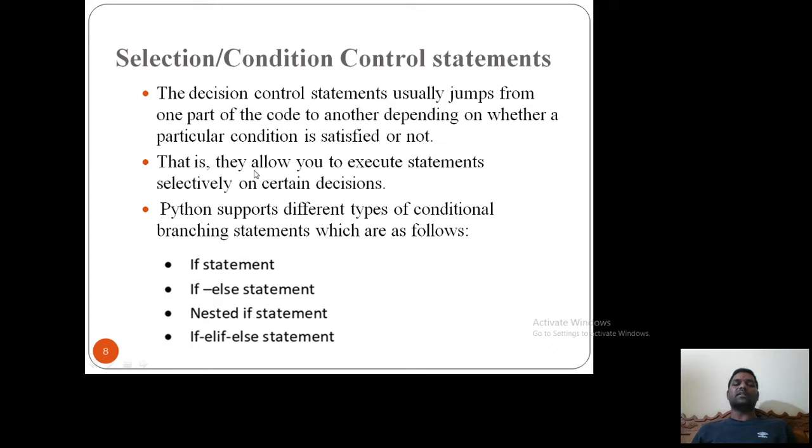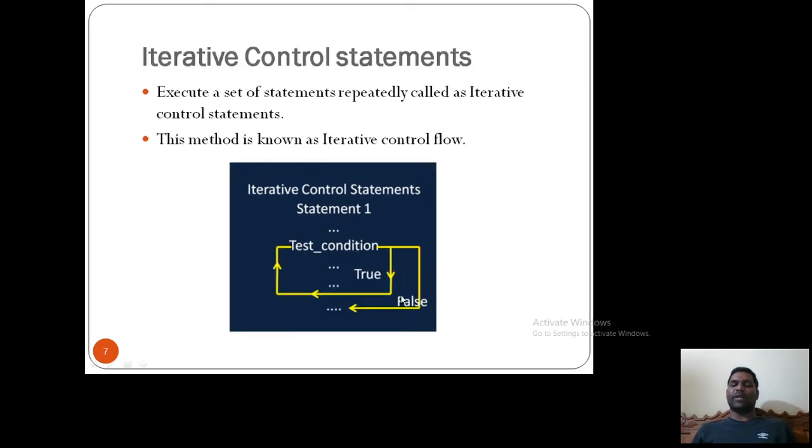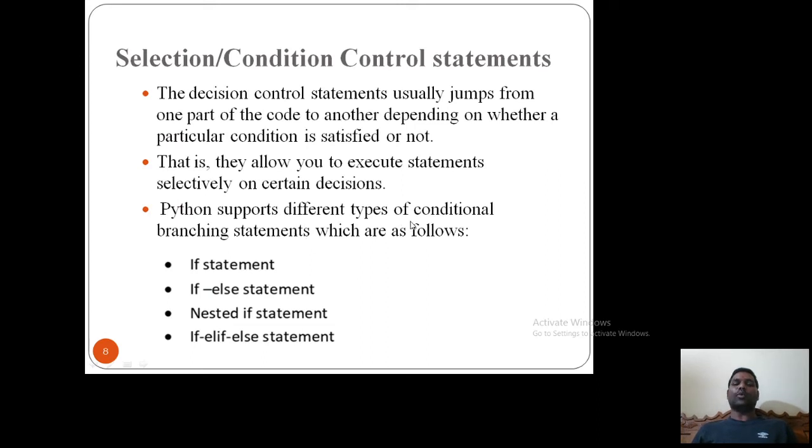Next, this will allow you to execute statements selectively based on a certain decision. So here is my decision, and based on this decision I can select either this particular true statement or this particular false statement. And next, Python supports different types of conditional branching statements, which are 4 types: if statement, if else statement, nested if statement, and if elif else statements. We'll see each and every one in further slides.